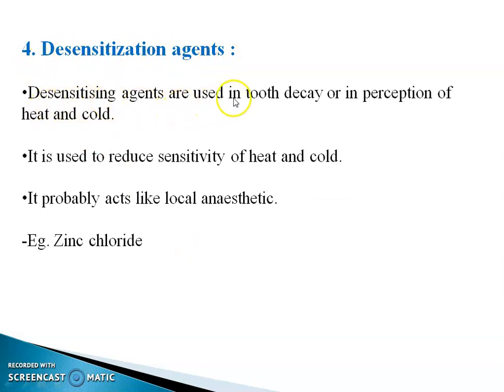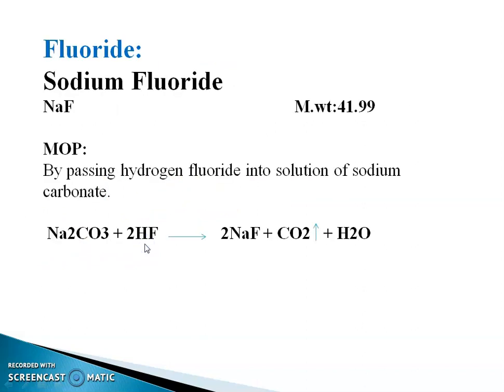And the fourth class of dental product is desensitizing agent. Desensitizing agents are used in tooth decay or in perception of heat and cold. It is used to reduce sensitivity to heat and cold. It probably acts like a local anesthetic, for example, zinc chloride.